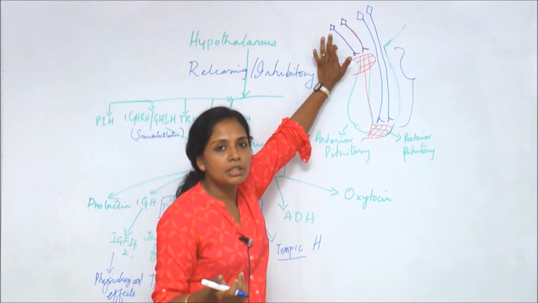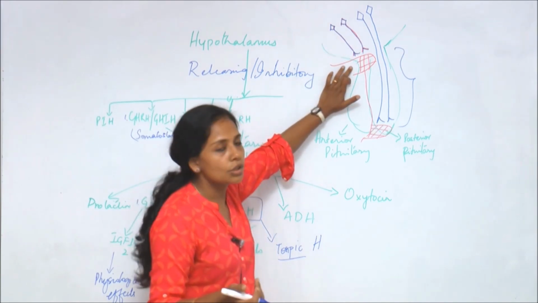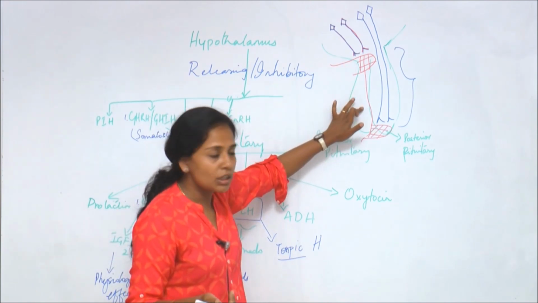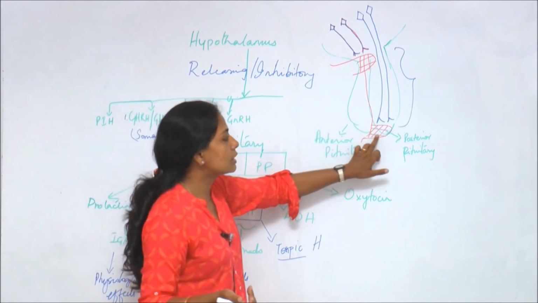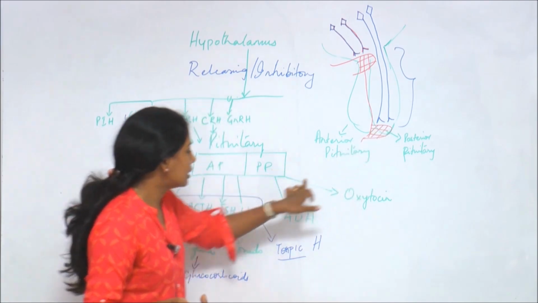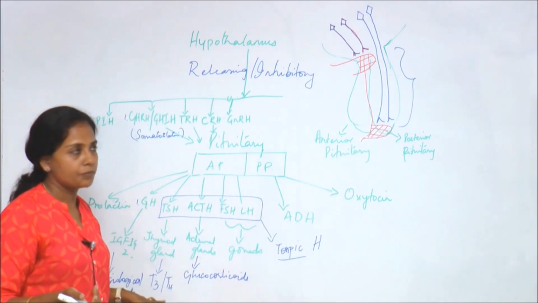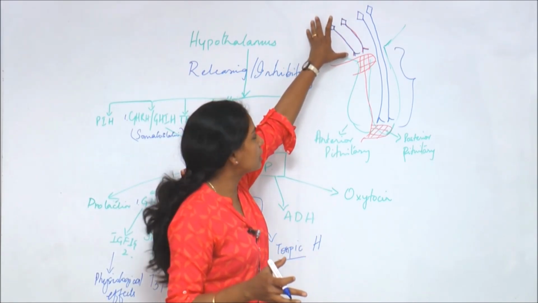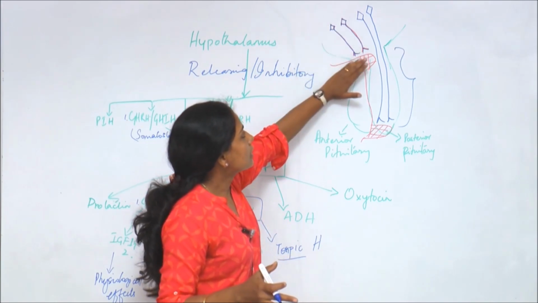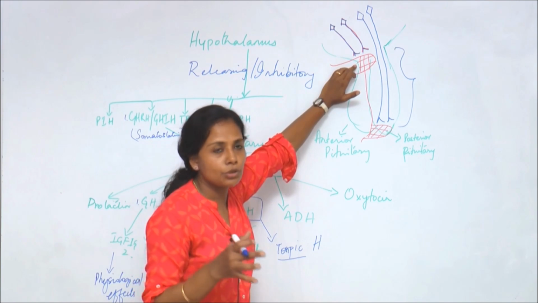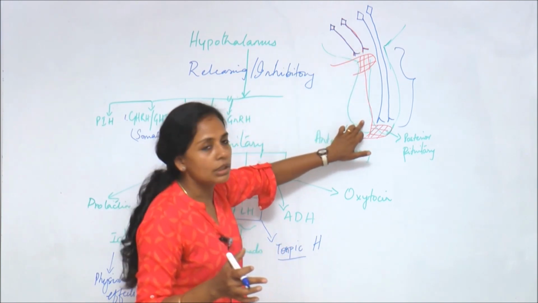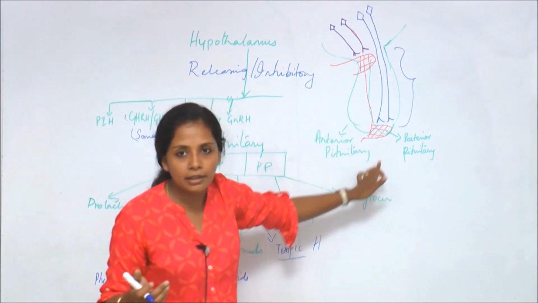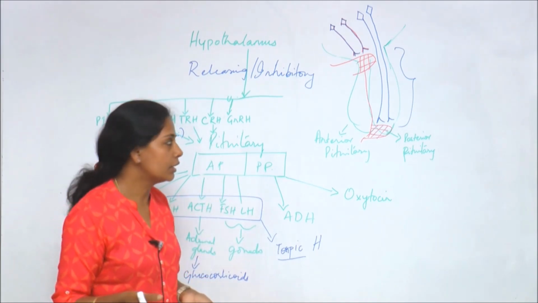These releasing and inhibiting hormones are produced in the hypothalamus, they are released into the portal blood, and by way of blood they reach the anterior pituitary. It stimulates the anterior pituitary, and the anterior pituitary releases the trophic hormones into the blood, and through the blood they are carried to different endocrine glands. So the hypothalamus is a group of neurons which produces these releasing as well as inhibiting hormones. These neurons release the hormones into the pituitary portal system. From the blood they are carried to the anterior pituitary, where they cause the release of trophic hormones, and these trophic hormones are again released into the blood and carried to the different endocrine glands.